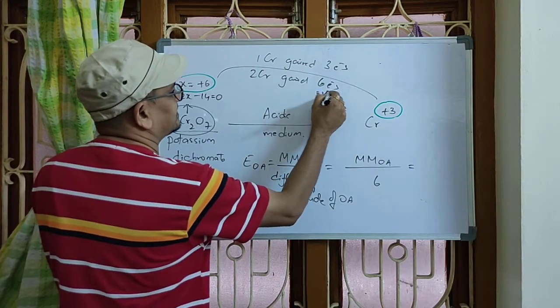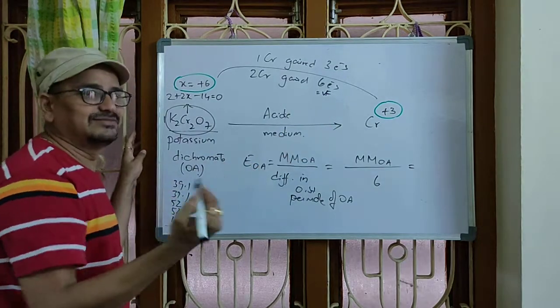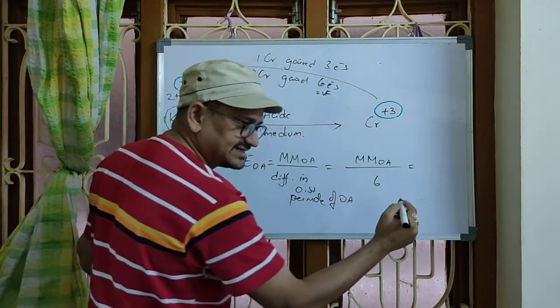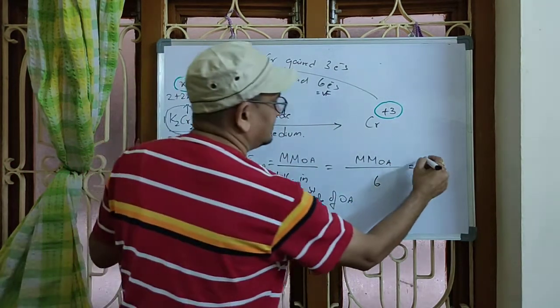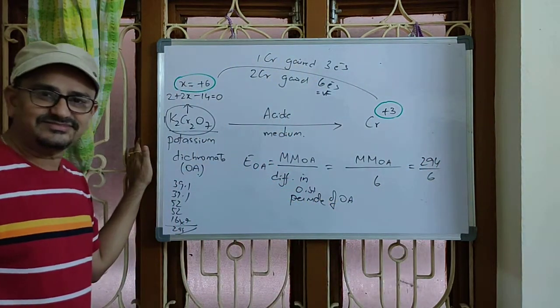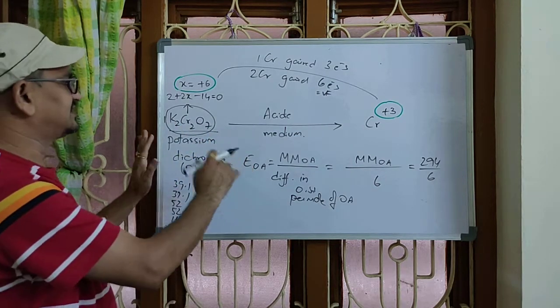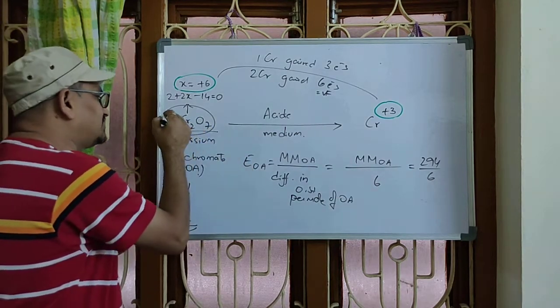This is the valency factor, or change in oxidation state per mole, or number of electrons gained by 1 mole. That is 6. It is 294 point something by 6. Understood? So this is how we calculate. This is a special case. See, not a special case, but this point you have to concentrate on.